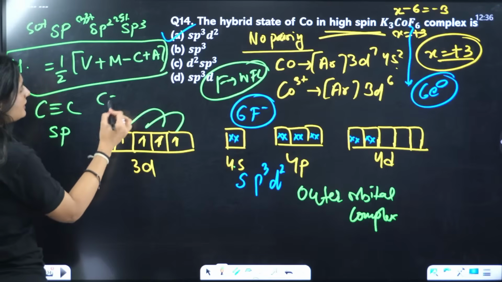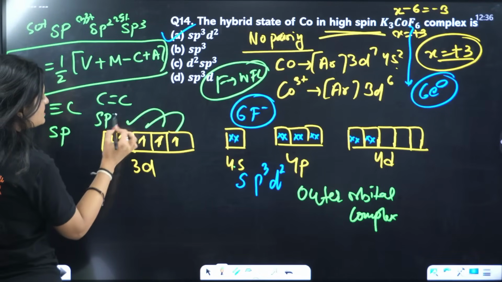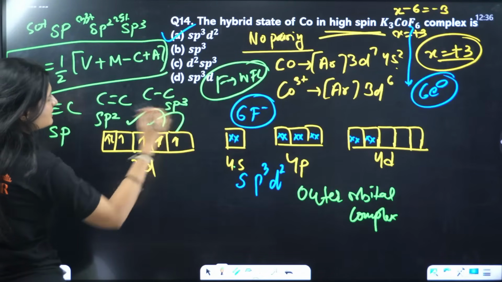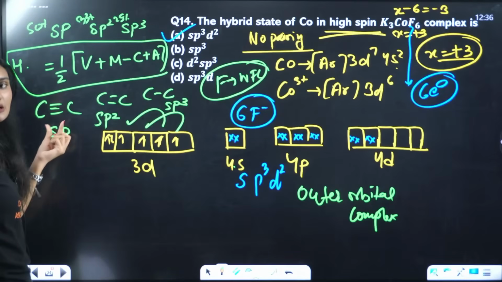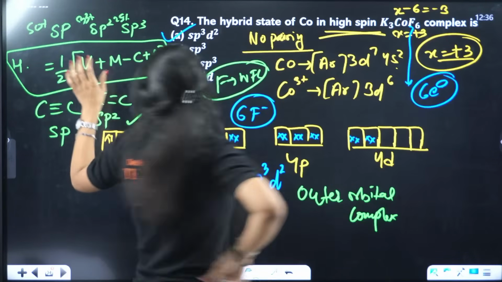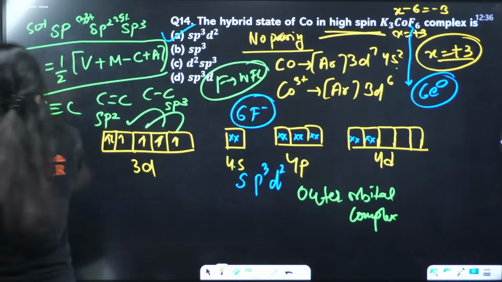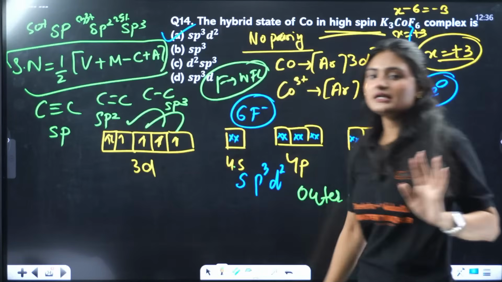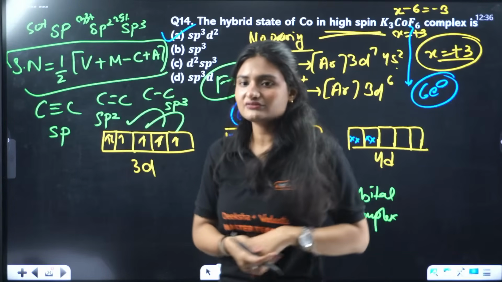When a carbon-carbon double bond is there, the hybridization will be sp2, and when a carbon-carbon single bond is there, the hybridization will be sp3. That you determine on the basis of this hybridization. Basically you will get a number here, I call that steric number. Depending on the steric number, you will have the hybridization.